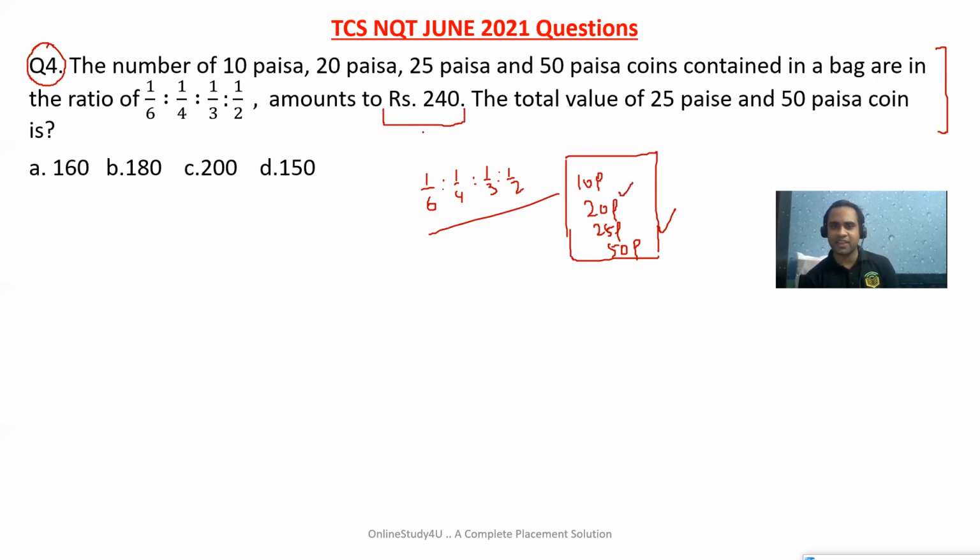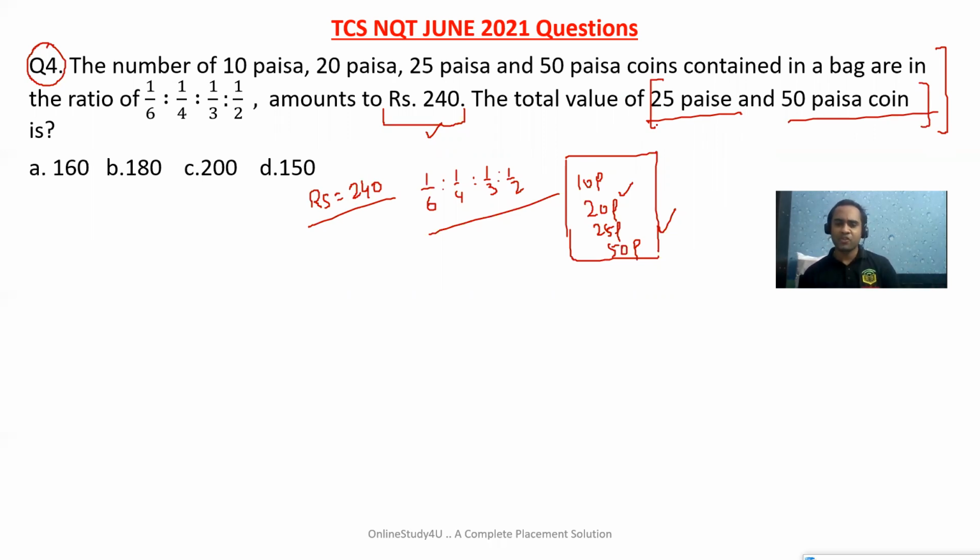And its amount is rupees 240. Now here it is paise, here it is rupees. Something has to be done. So either you convert rupees to paise or paise to rupees. Something has to be done. The question asks for the total value of the 25 paise and 50 paise coins.